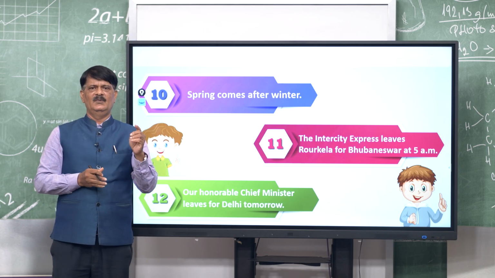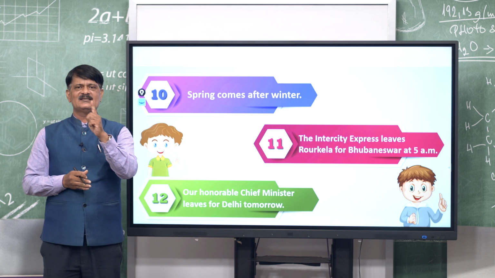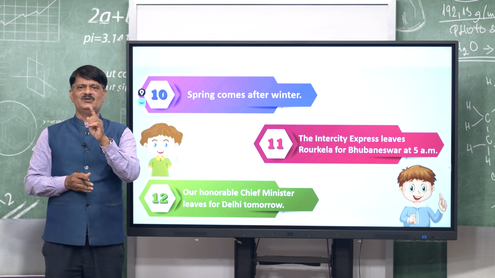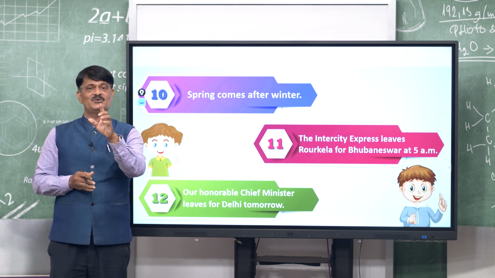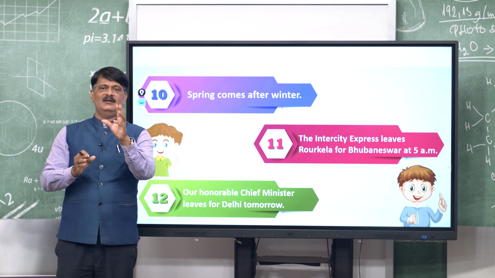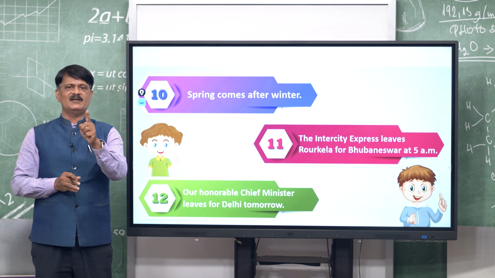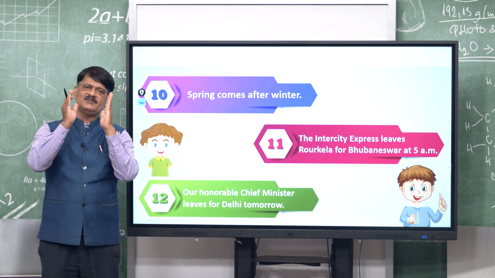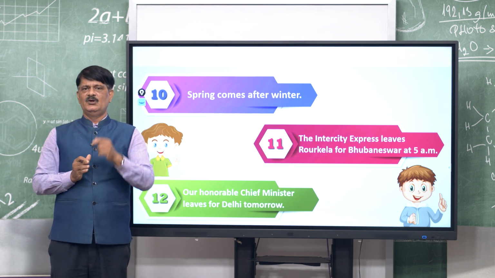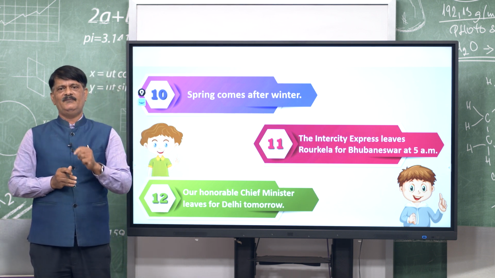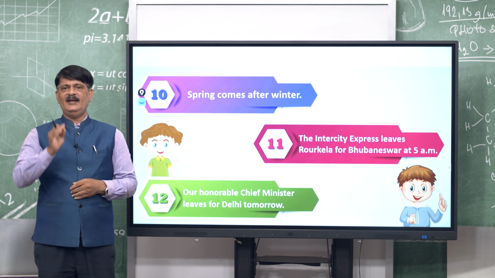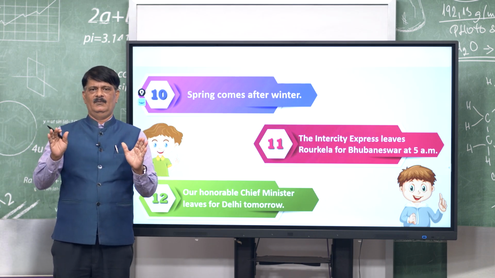Okay, it is clear. The intercity express leaves Rourkela for Bhubaneswar at 5 am. You see, what is that? It is fixed there. You cannot say "intercity express is leaving". No, this is fixed. The timetable is fixed. So, the verb here will be the present simple, leaves, not leaving.